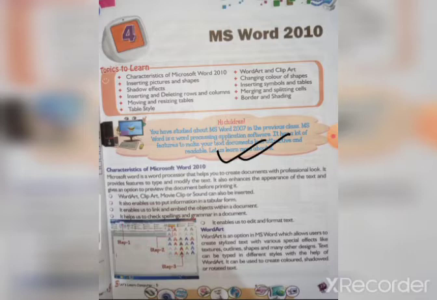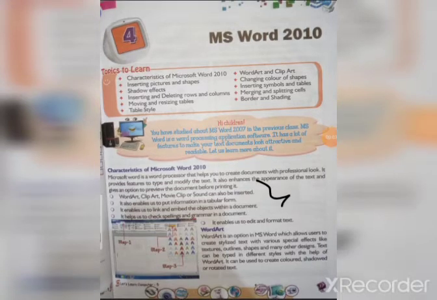Then these are the points you have to remember. What are the features or characteristics? First one is word art, clip art, movie clip or sound can also be inserted. That means if you type any information or any document in MS Word, then in this document you can insert some word art, some style of letters, clip art, movie clip or sound, etc. You can give some audio in this document.